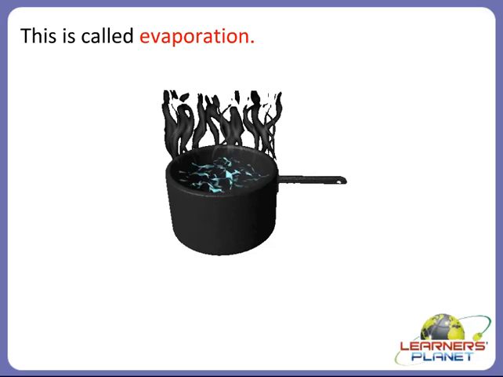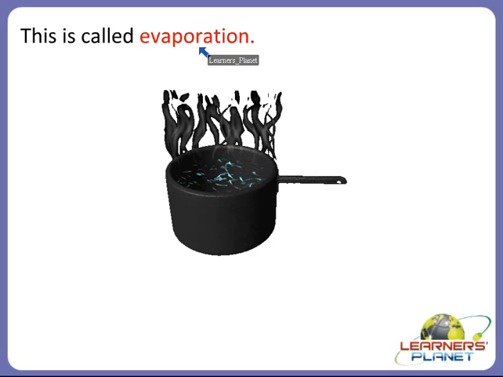And if you continue to heat, the liquid will change into a gas. So you can see here in the picture, right? In the picture you can see the gas, but actually you cannot see the gas, right? So what is this process called? This is called evaporation, right?